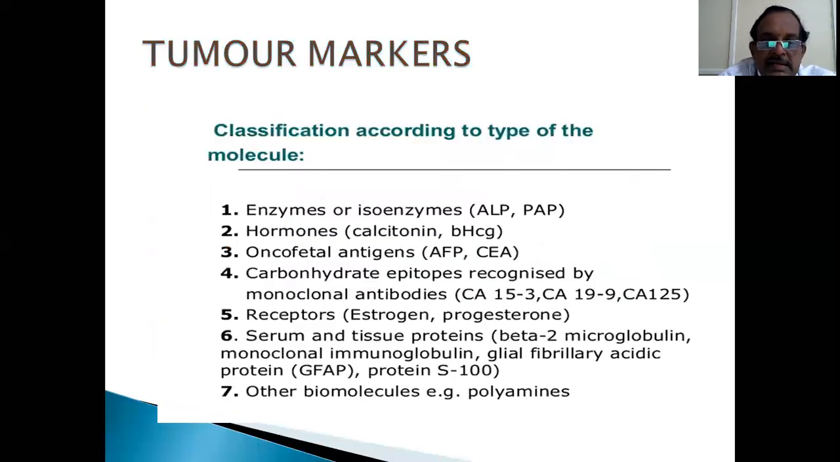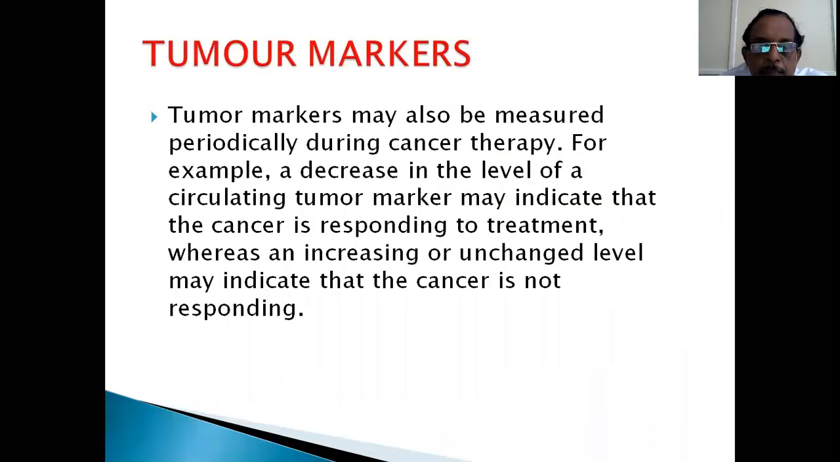So this can be an enzyme or enzyme-like, hormones, calcitonin or beta-gonadotropin, oncofetal antigens like alpha fetoprotein, carbohydrate epitopes recognized by the CA15 and used in cancer, colon, receptors, estrogen receptor and progesterone receptors in breast carcinoma, serum and tissue components, proteins, and other molecules like polyamines. These are all tumor markers, but we are concerned about one or two which we routinely use.